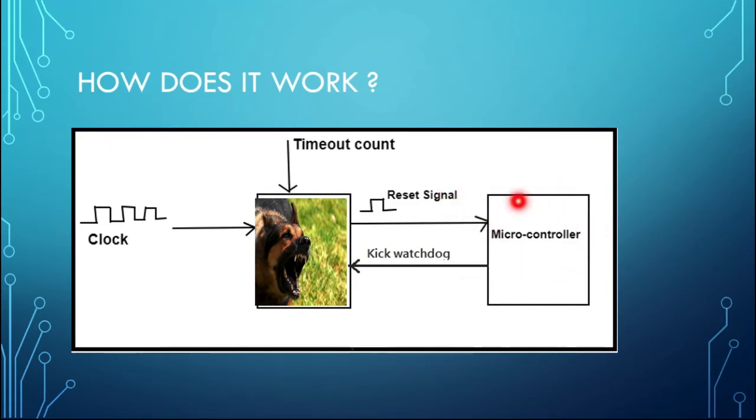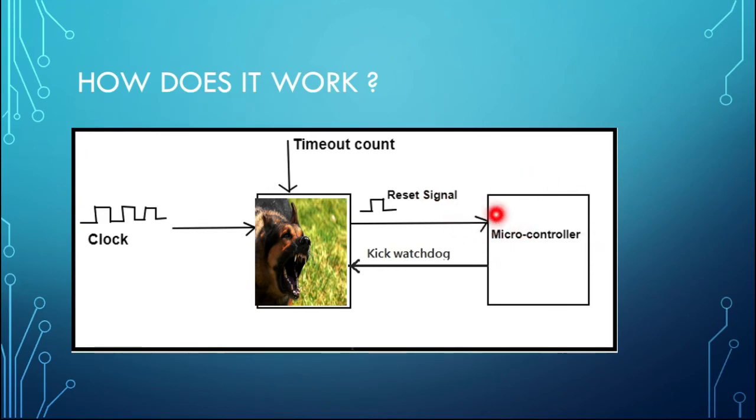So what happens when a reset signal is passed to a microcontroller? It will get restarted, right? The microcontroller will initiate from the starting position. It will be initiated to the 0th position, so it will start again as a new thing. So here a booting of the system is actually happening. There are no human interactions here. That's the working of the watchdog timer.